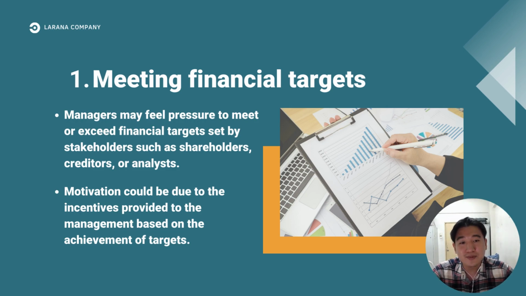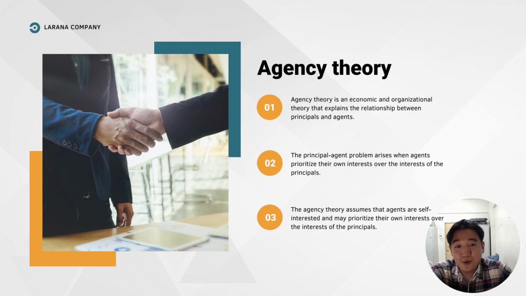This could be explained by the agency theory, which states that the manager is acting on their own self-interest and not in the best interest of the company's stakeholders. To understand more about point number one, we need to understand more about agency theory. So, what is agency theory? By definition, agency theory is an economic or organizational theory that explains the relationship between principals and agents.